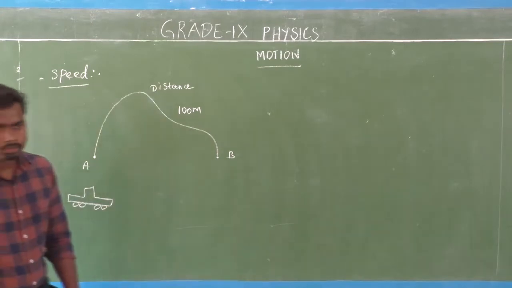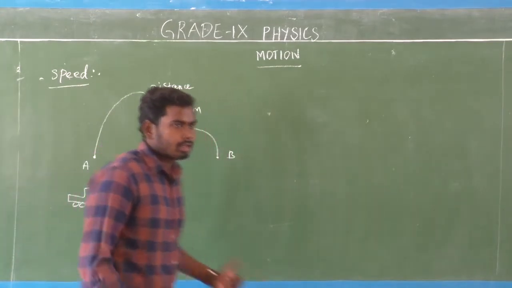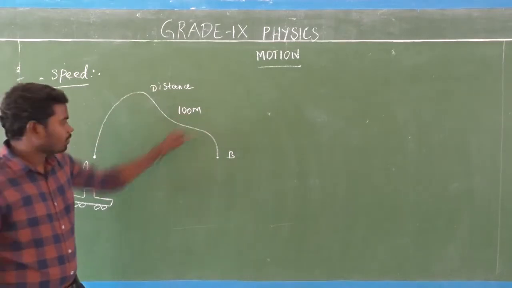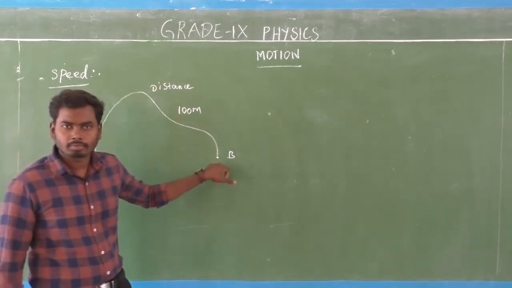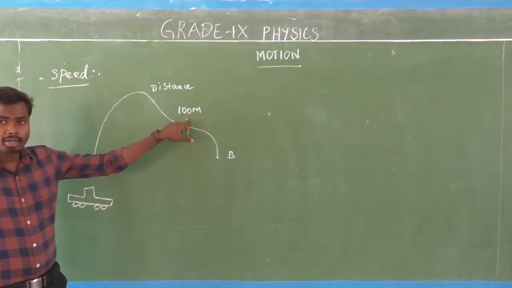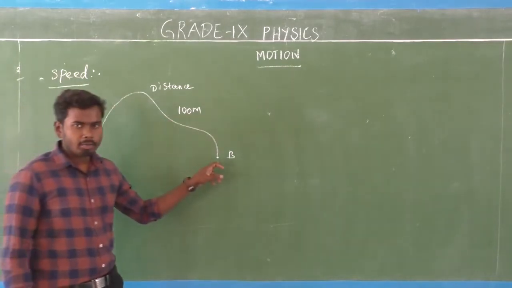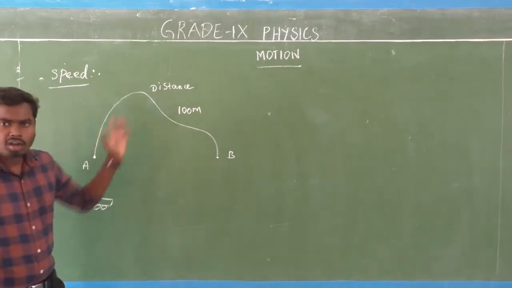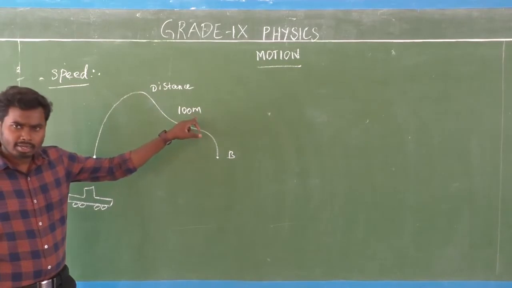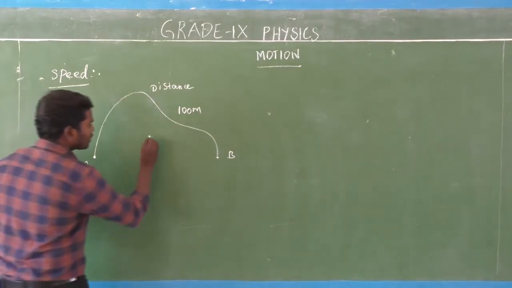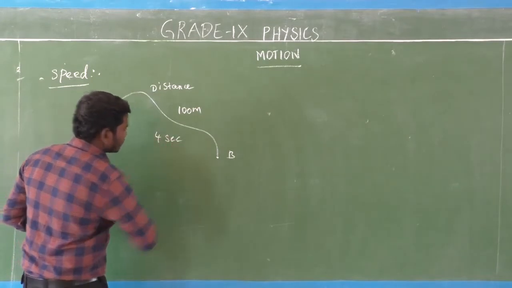Consider a car. The car moves through a distance of 100 meters from point A to point B. Here the car covers the distance of 100 meters from point A to point B in 4 seconds.